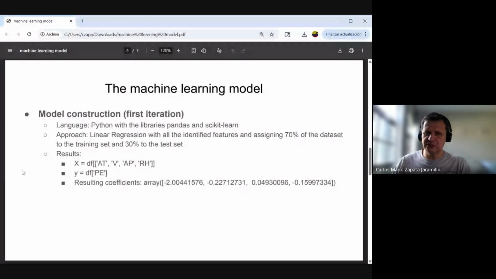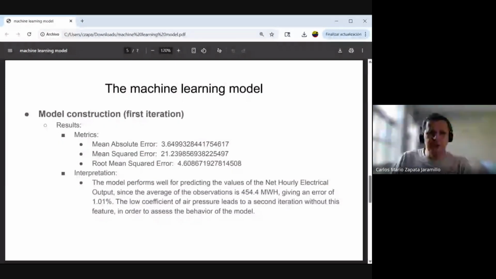I used three metrics for evaluating the performance of the model. The mean absolute error with a result of 3.6, the mean squared error with a result of 21.2, and the root mean square error with a result of 4.6.